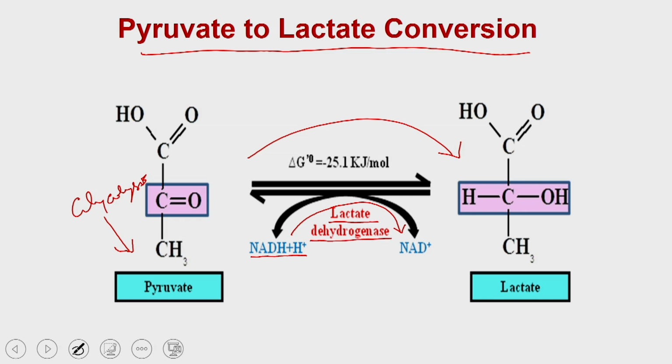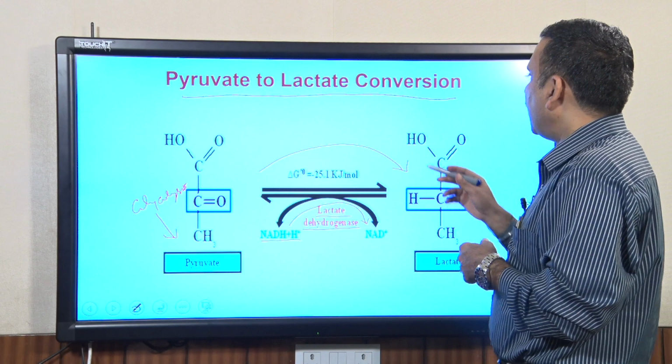These kinds of reactions occur in mammalian cells, as well as in the bacterial or prokaryotic system.